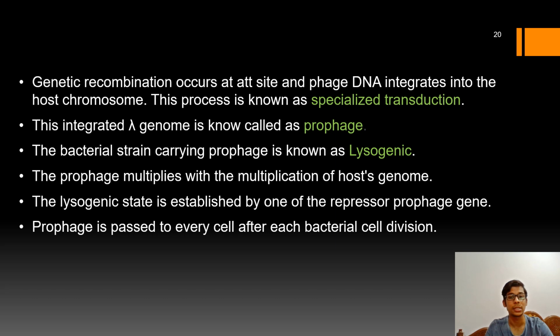As I said, the C1 repressor is the lambda or phage repressor. So the lysogenic state is established by this repressor only, and this prophage during the lysogenic cycle will be transferred to every generation of the bacterial cell until and unless it gets induced into the lytic cycle.